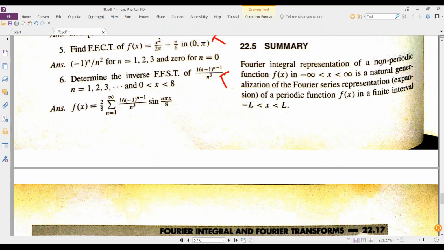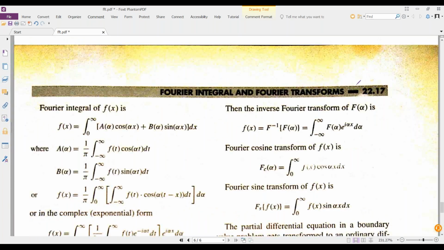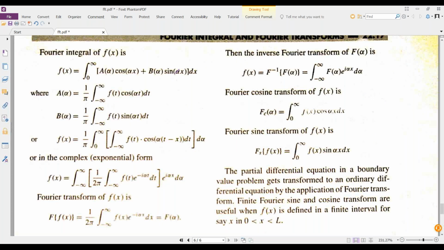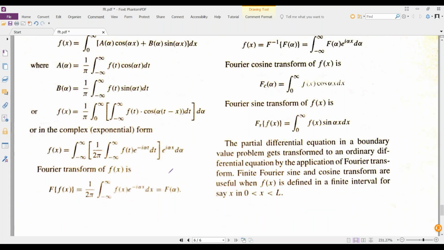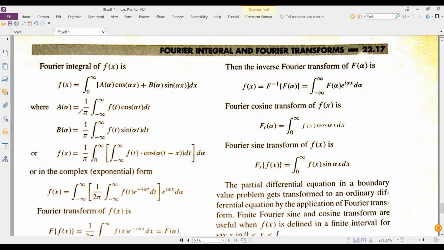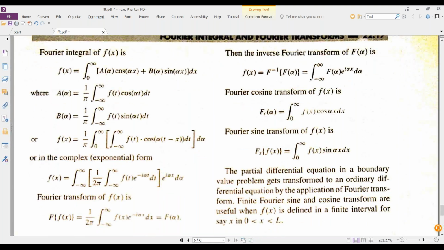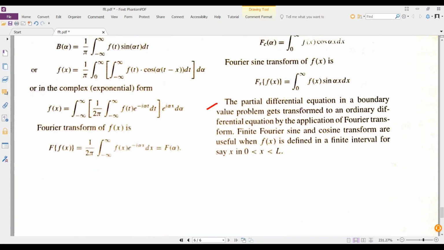Fourier integral representation is for a non-periodic function from minus infinity to plus infinity, and the formulas are given. From the Fourier integral, the entire Fourier transforms are generated. But for the Fourier integral, the Fourier series is the base, so everything is connected in that way. Where you are going to use this: a partial differential equation in a boundary value problem can be transformed into an ordinary differential equation with the help of the Fourier transform. This is the major application of the Fourier transform. By using it, you convert the boundary value problems to ordinary ones.